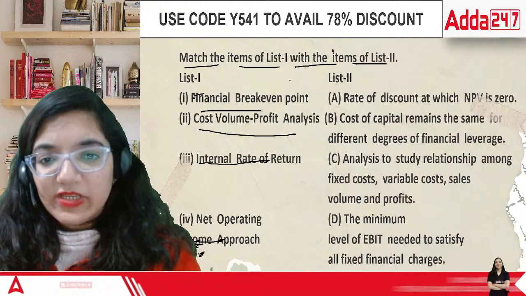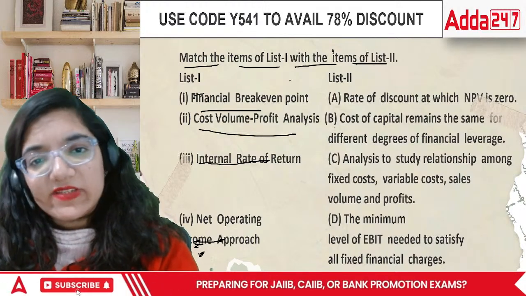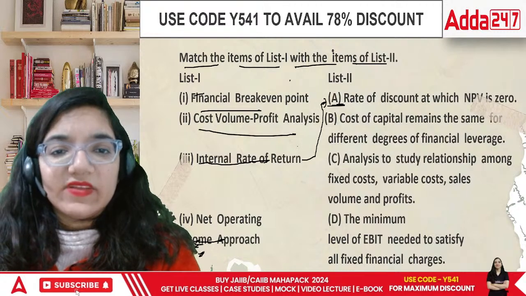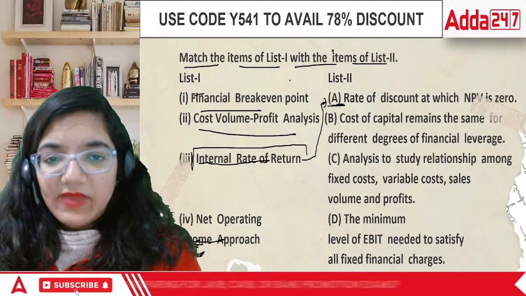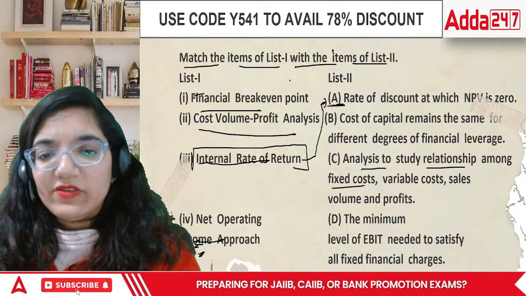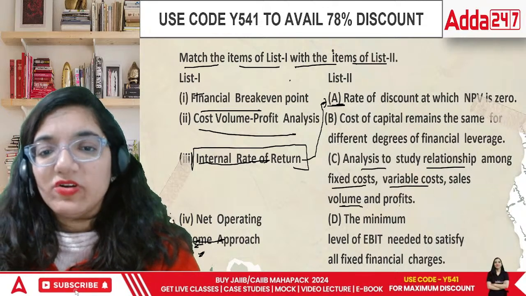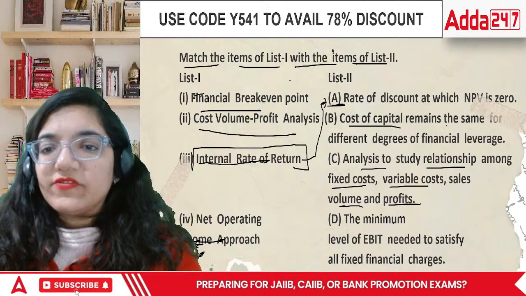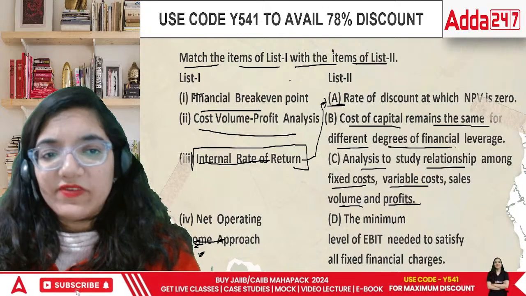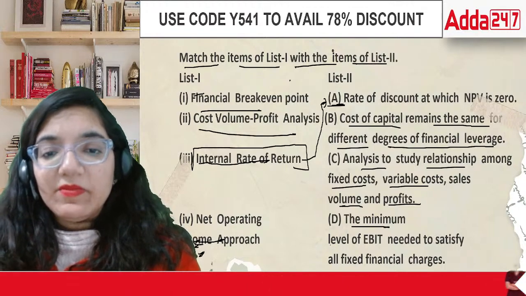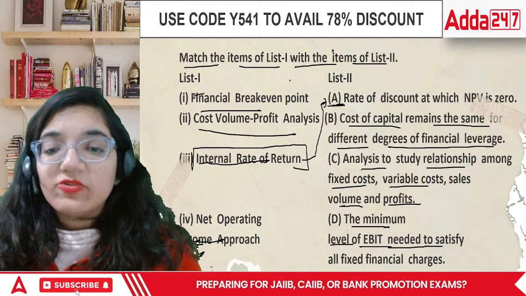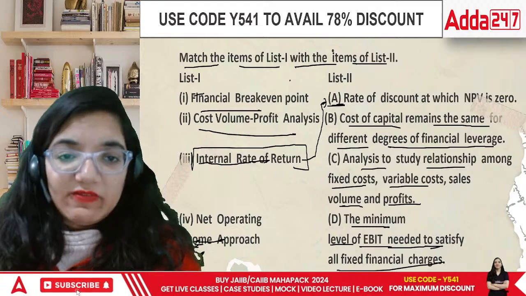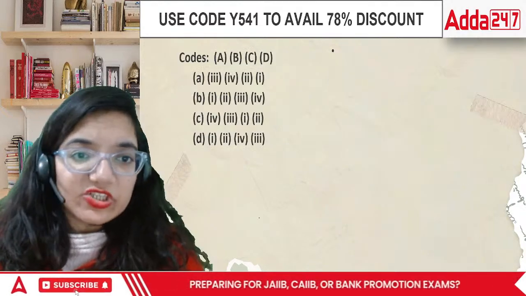When we talk about the financial break-even point, rate of discount, when IRR second is equal to third is equal to A, this is the first one. This brings the maximum clarity. Analysis to study the relationship between fixed cost, variable cost, and sales, that is cost and volume. This is the point. Cost of capital remains the same for different degrees of financial leverage. And the last is the minimum level of earnings before interest and tax needed to satisfy all fixed financial obligations. The organization has to cover its break-even point. So in this case, the options which are available are these.